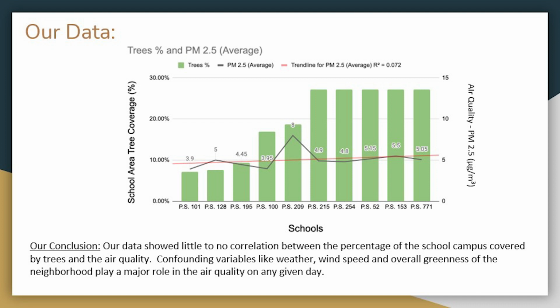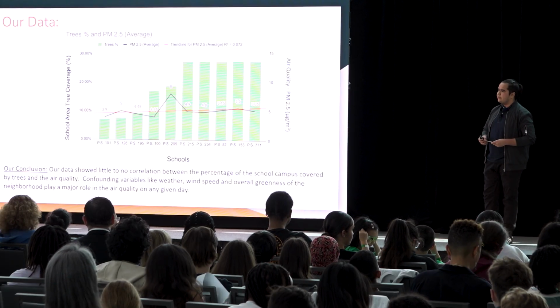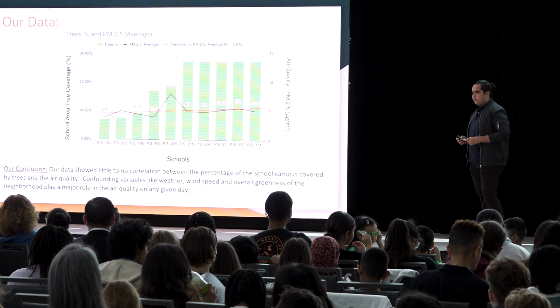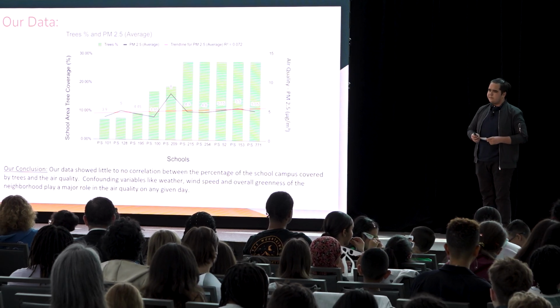The black line is the PM2.5 value. It stays moderately the same, but it does have a spike at PS 209. The reason is that they have an engine that powers 2 outside buildings and also produces a lot of air pollution. And you can also see a red trend line. This trend line basically shows that this graph has no trend, because in order for there to be a trend, the trend line value has to be at a 0.4. This unfortunately means that there was no correlation between air quality and green space around elementary school campuses, completely refuting our hypothesis. But we found some future steps that we can take.